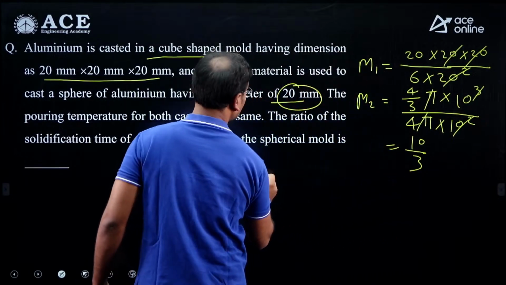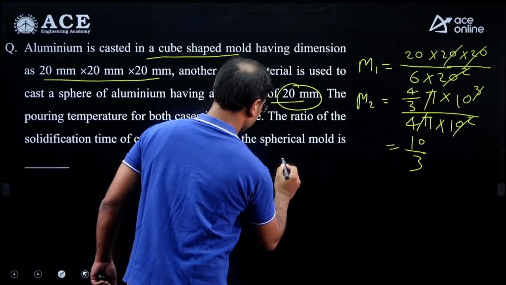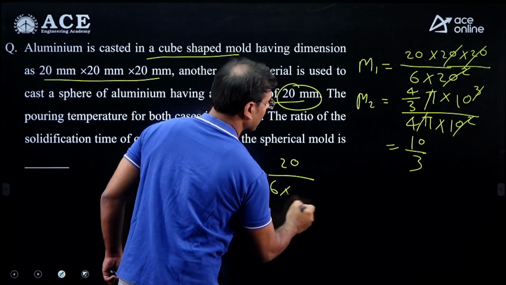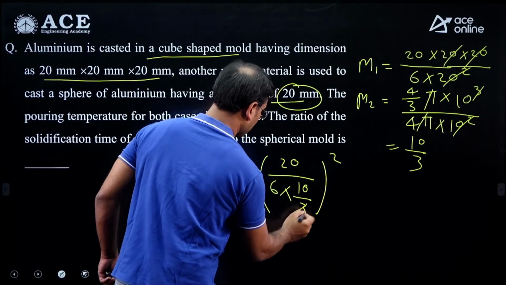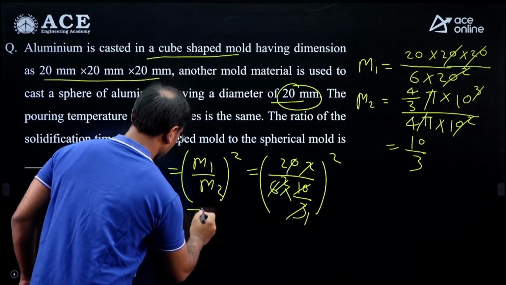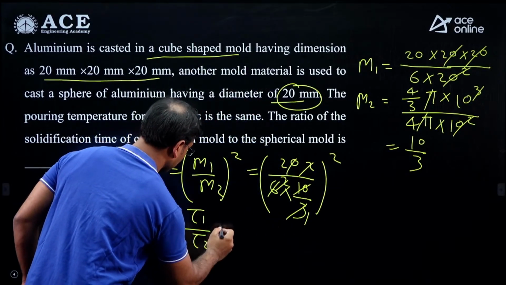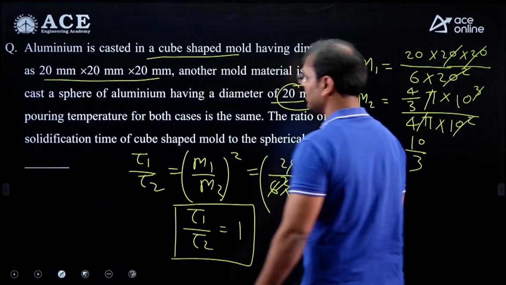Then I am putting that value here. m1 is 20 by 6, and m2 we can put here 10 by 3, whole square. Then all gets cancelled, and you can see the ratio of solidification time is equal to 1 only. Very simple question. Now see the next question.